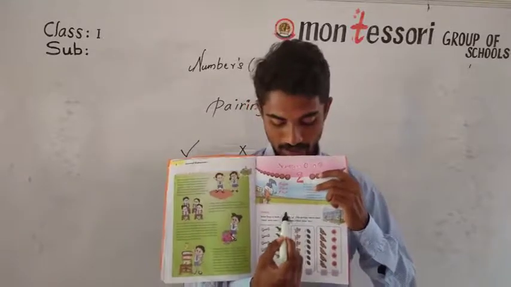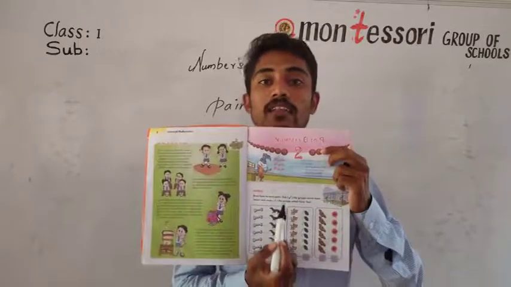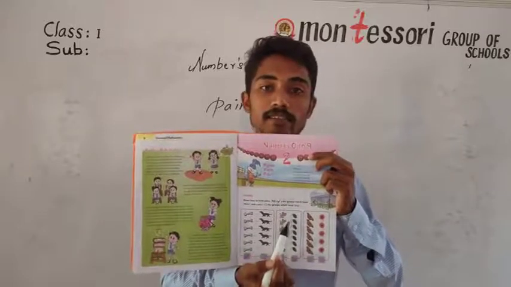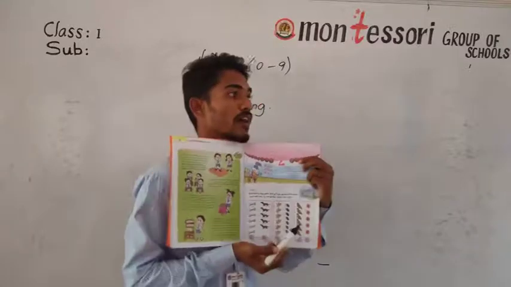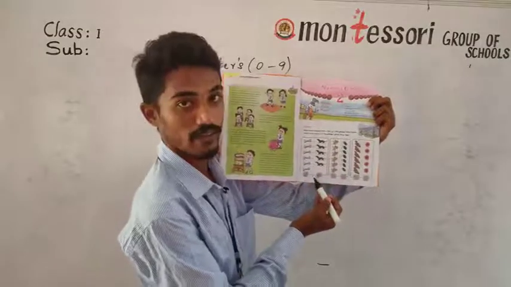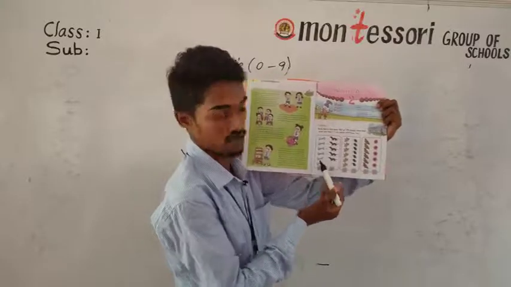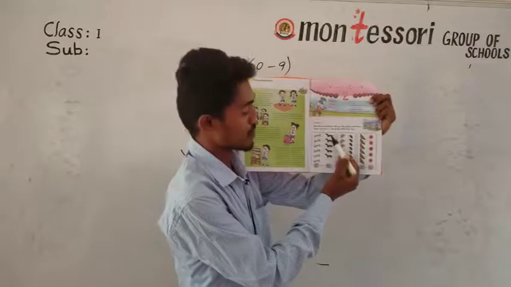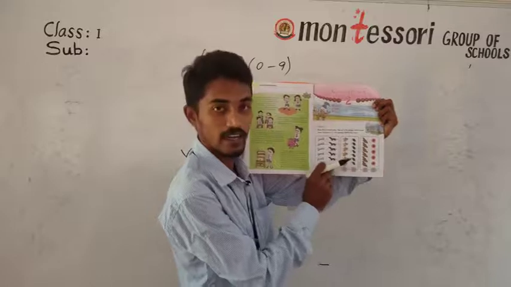And after that, tick the group which has more numbers and cross the group which has less numbers. So what do we have to do? We have to count here. Look here all of you, for example, he already gave bones. 1, 2, 3, 4, 5, 6 bones are there. So he ticked here. And we will count the dogs. 1, 2, 3, 4, 5. Only 5 dogs we have. He did a cross here.